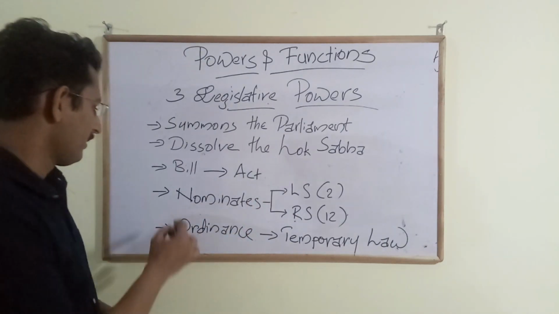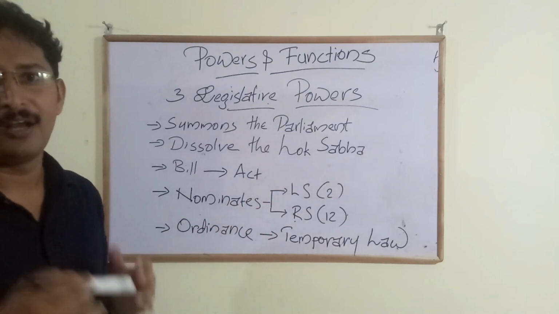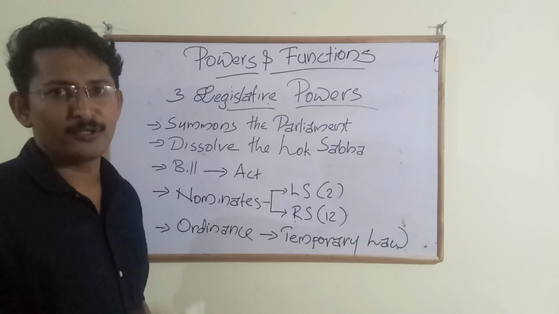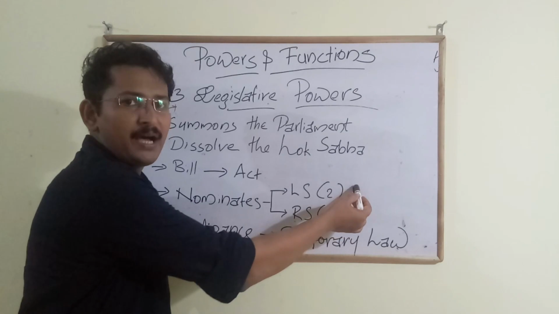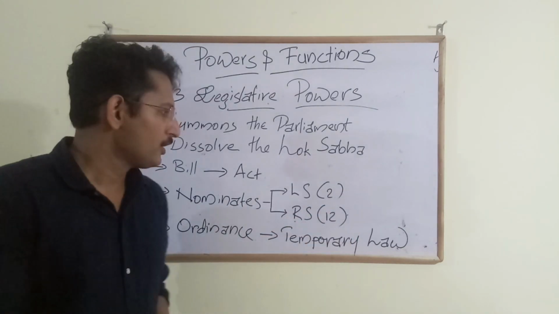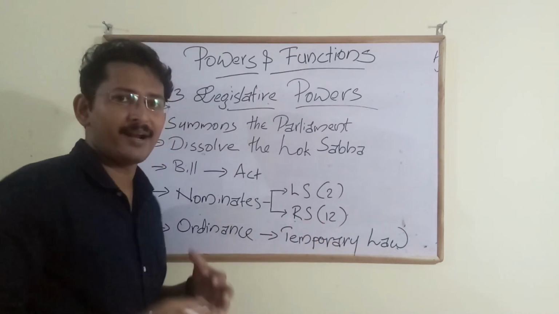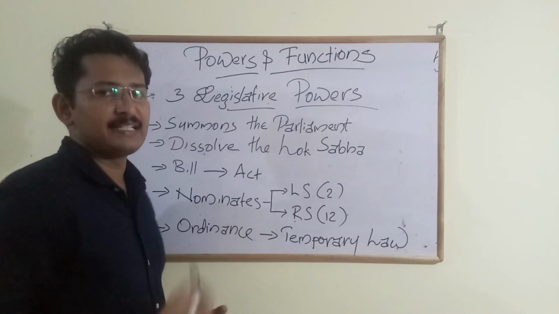And the next one, the president nominates members to both Lok Sabha and Rajya Sabha. We had already discussed this point too. See, two members from the Anglo-Indian community to Lok Sabha, and also 12 members who are excelling in different fields to the Rajya Sabha.